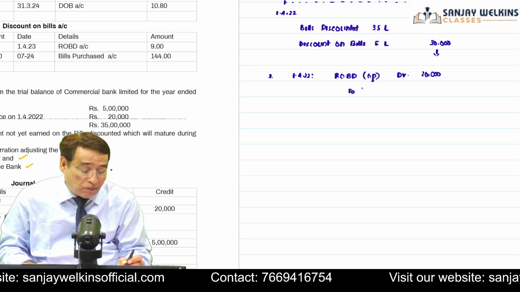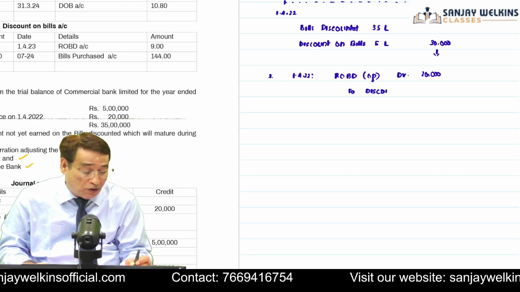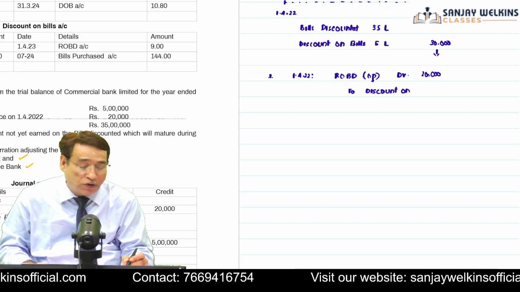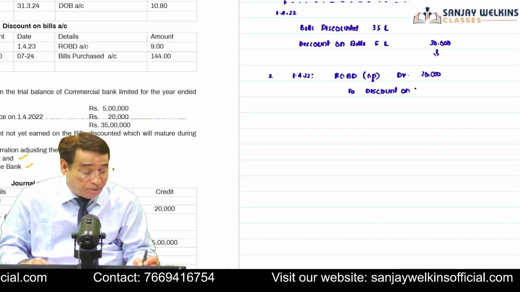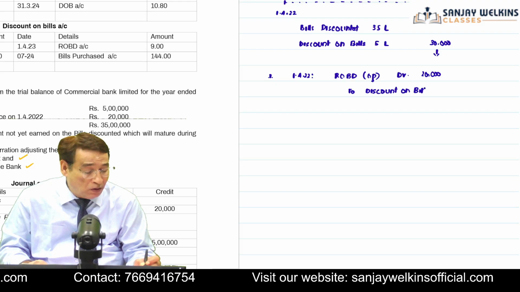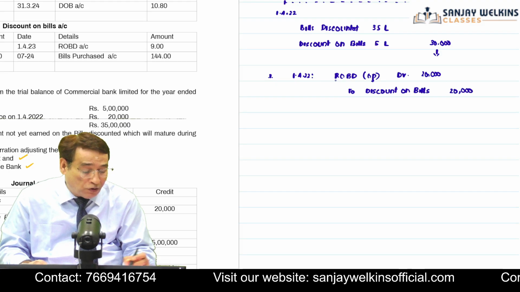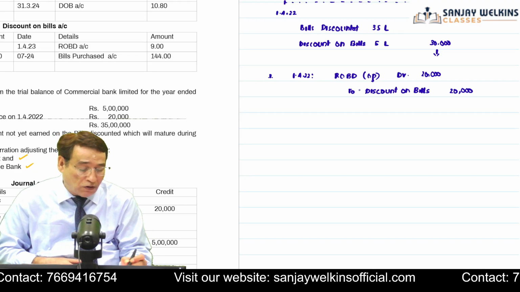I will close it by transferring it to current year's income, that is discount on bills account. So current year's income will increase on account of closure of rebate on bills discount account, opening balance, to discount on bills account. So our current year's income will increase when we transfer this rebate on bills discount account to the current year's income, that is discount on bills account.